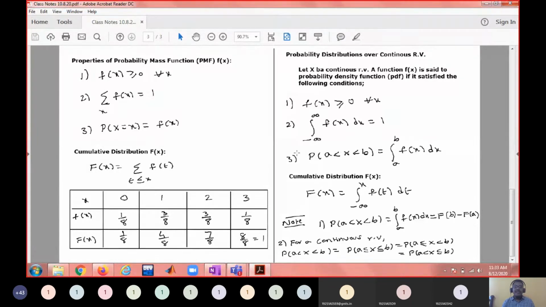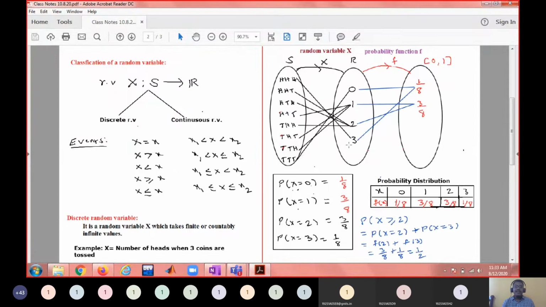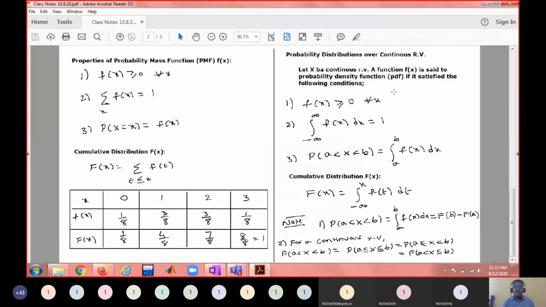Okay, in the case of a continuous random variable, this probability function is called the probability density function, and it has these properties. Like the discrete case, f of x can never be negative, and instead of sigma you will get integration. The total integration must be 1.